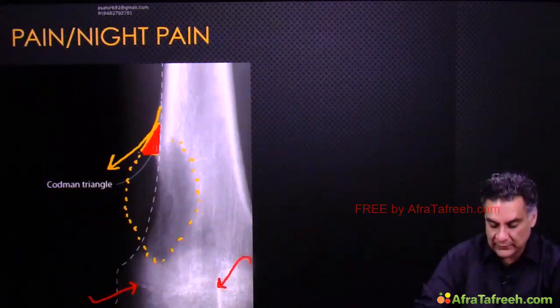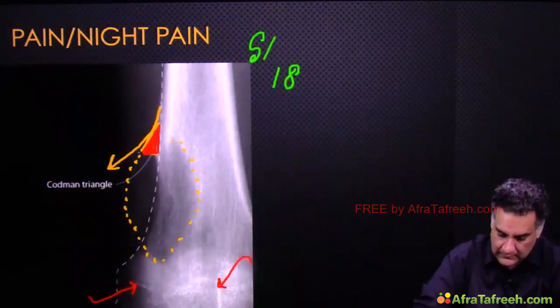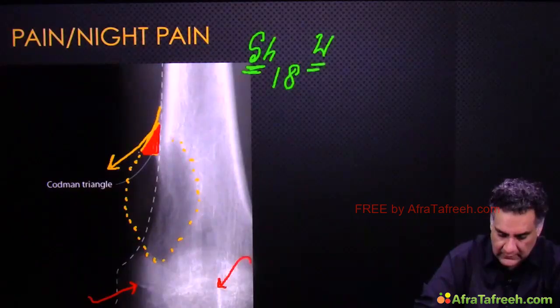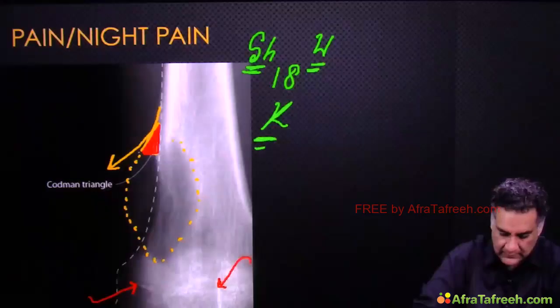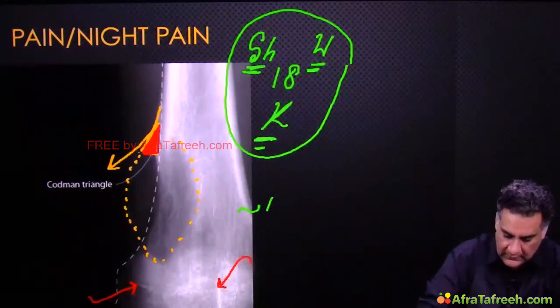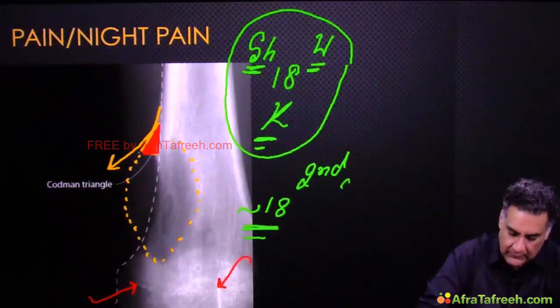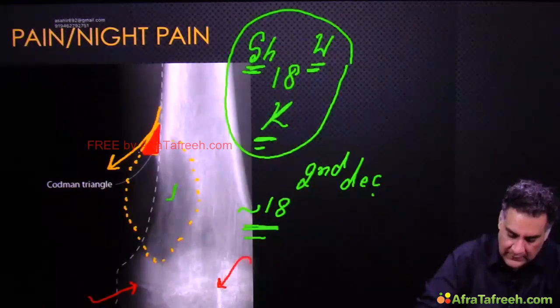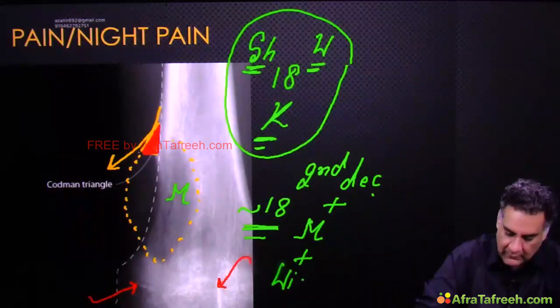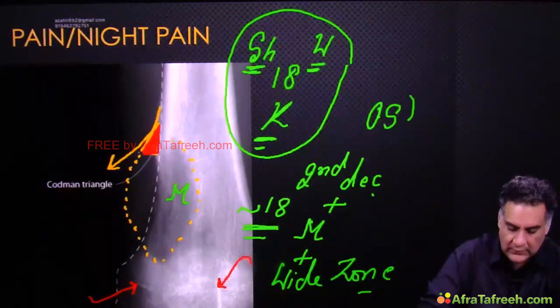So if we look at the age of skeletal maturity, shoulder is 18 years, wrist is 18 years, knee is 18 years. So this must be around 18 years, a little less than 18 years. So this is second decade of life. Along with that, it's a metaphyseal lesion. Along with that, wide zone of activity. This combination takes you to osteosarcoma.